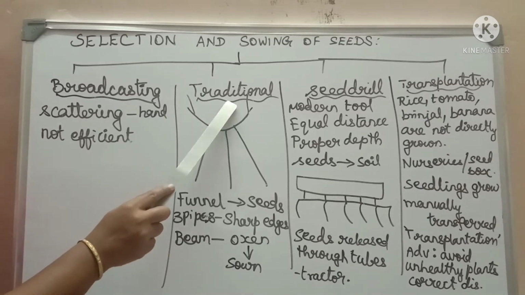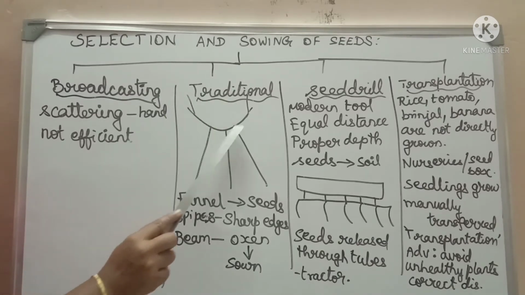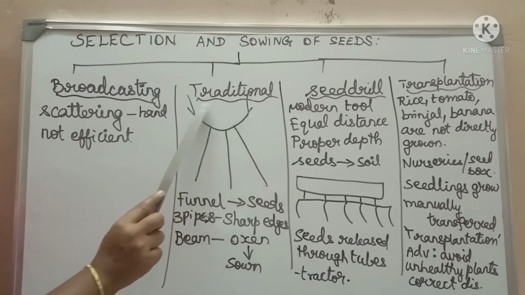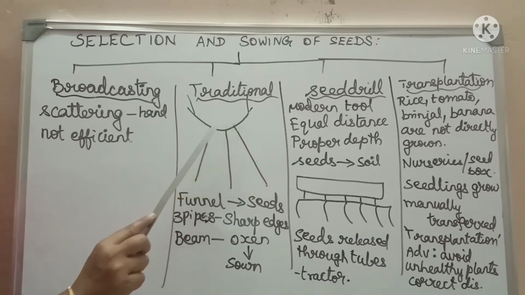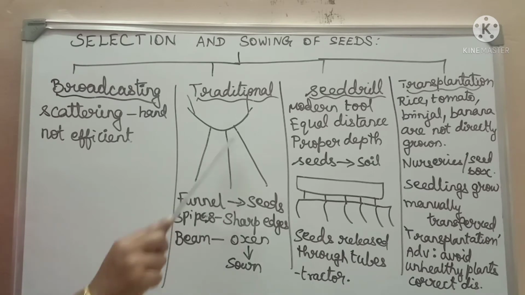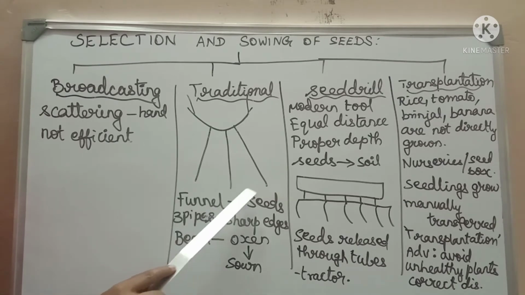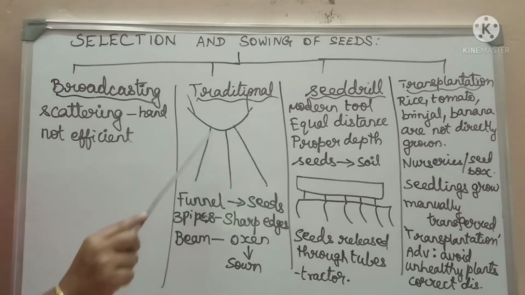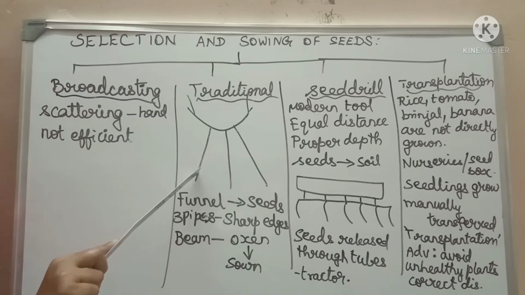The next method is the traditional method, which has a funnel shaped container. The funnel is filled with seed, which is driven into three tubular pipe structures. At the end of the pipes, there are sharp edges which pierce the soil in the farmland. As it pierces, the seeds drop through the pipes and get deposited in the soil.